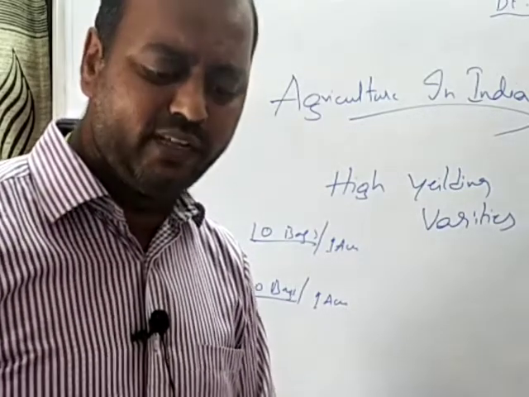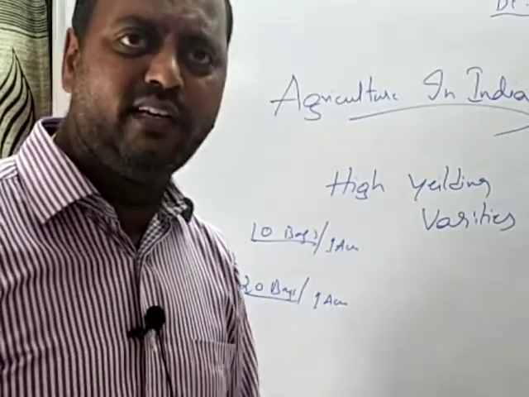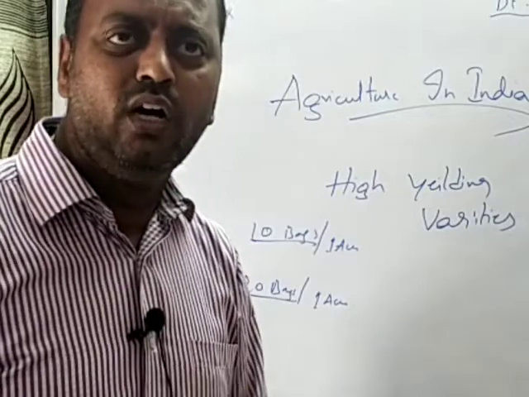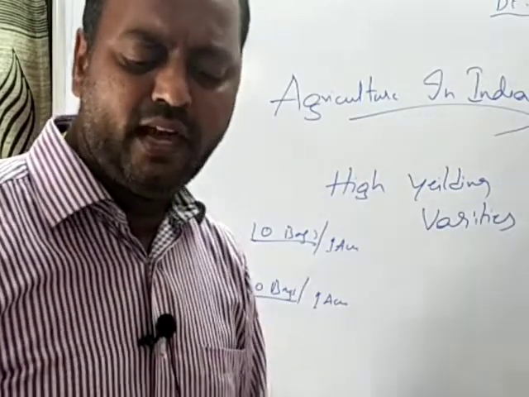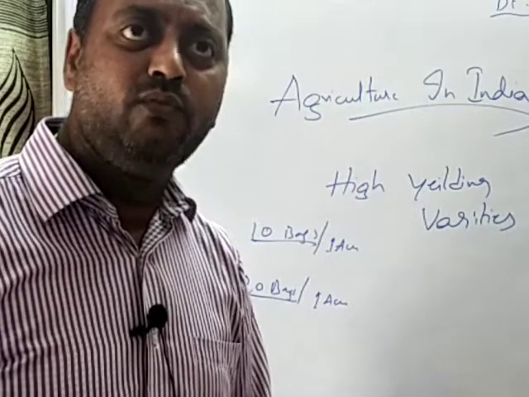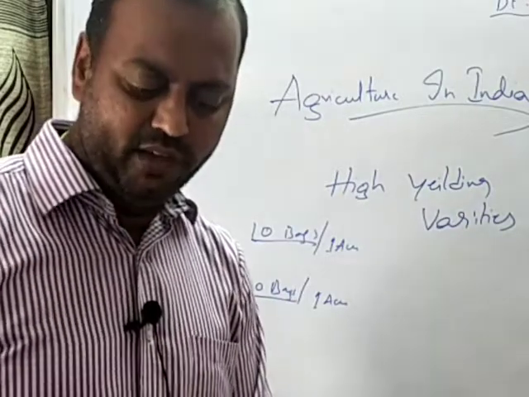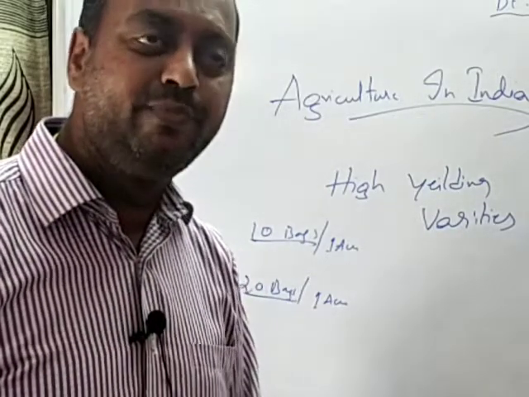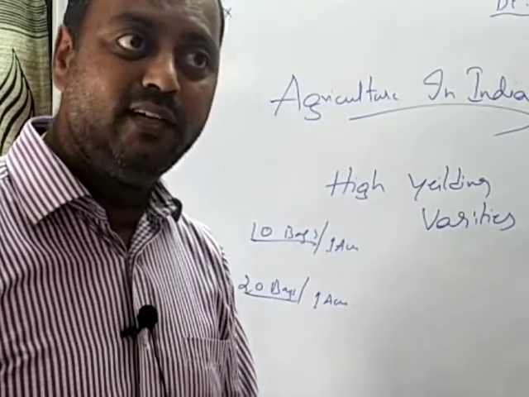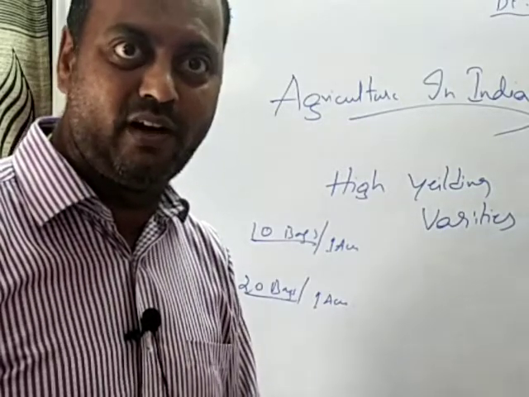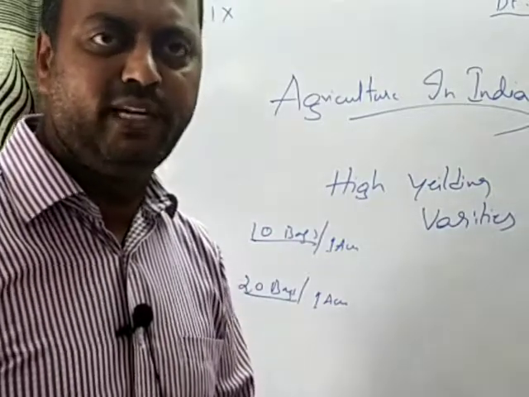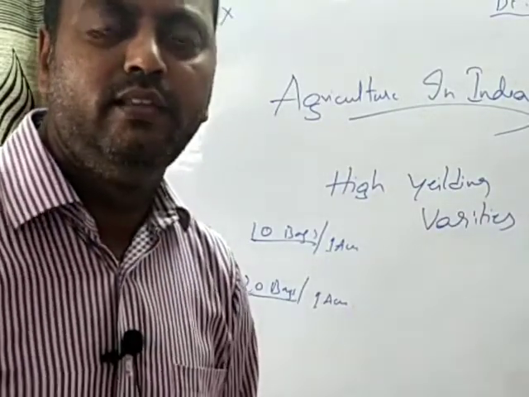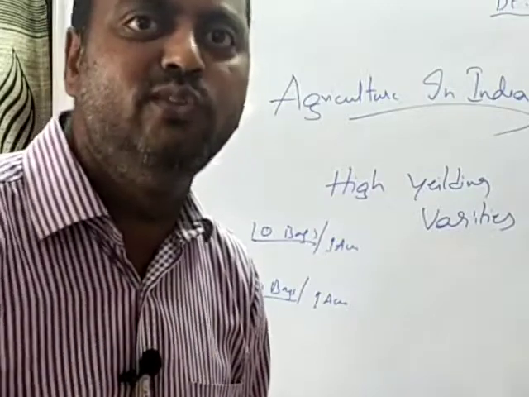If you look at the effects of the green revolution in the country, children, there was an increase in the production. The spread of the HYV to large parts of the country from 1966 to 1990 has meant that most of the forest land was also brought under agriculture, and newer crops have led to a significant increase in crop production in the country. India has become self-sufficient in food grains. You have seen after independence also for a few years when there was drought, we had imported food grains, but after the green revolution India has attained self-sufficiency. That means the food which is required for the country can be produced within the country.